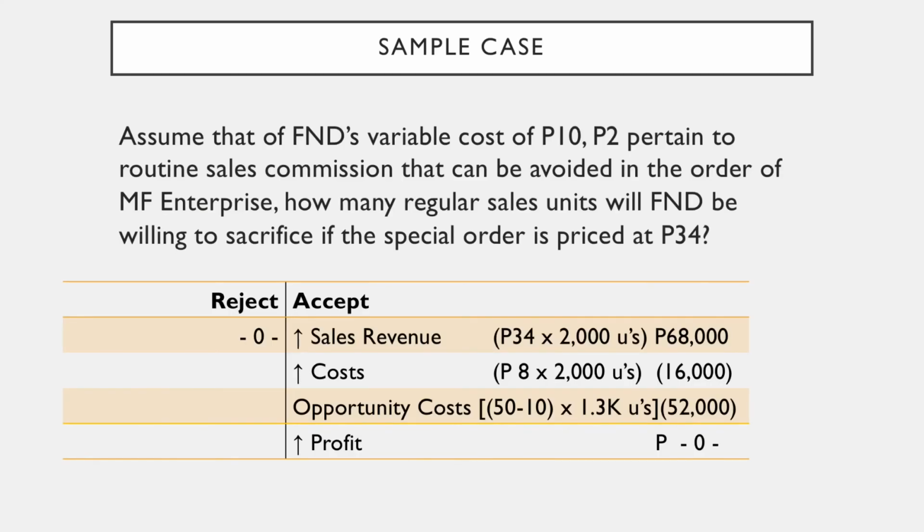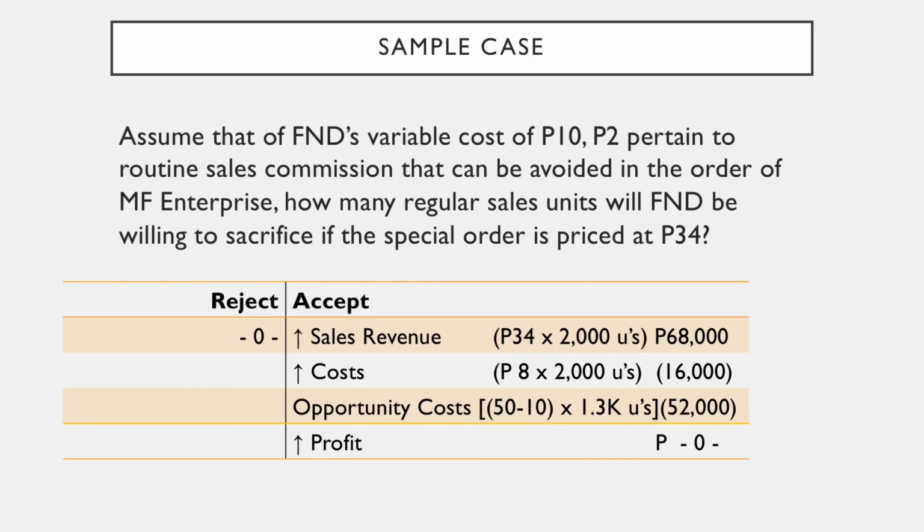Again, it means that we are willing to sacrifice only up to 1,300 units of regular sales to accept the order. To prove that this is true, let us look at the following analysis. If the special order would need a sacrifice of 1,300 units of regular sales, accepting the order will increase revenue by 34 times 2,000 units, 68,000 pesos. Incremental cost would be only 8, that's 10 minus 2, times 2,000 units, 16,000 pesos.